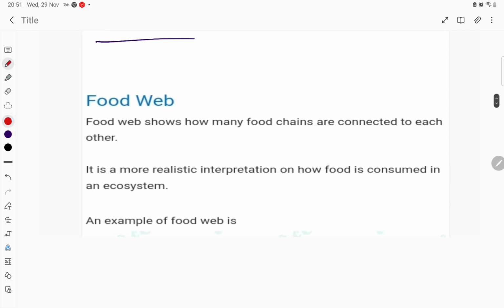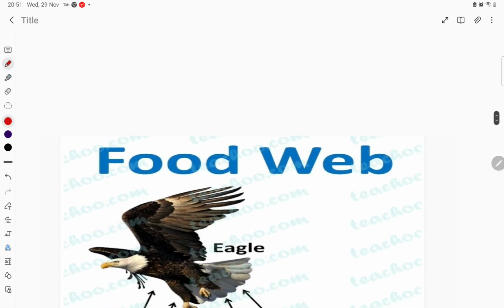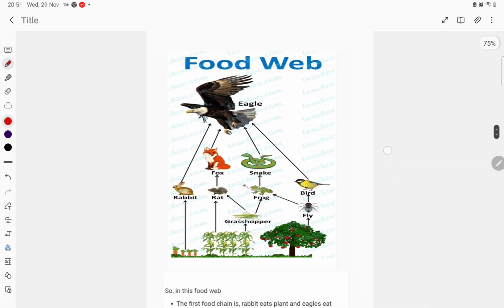What is the food web? Now, food web shows how many food chains are connected to each other. So the interconnection of many food chains is called, student, a food web. It is a more realistic interpretation of how food is connected in an ecosystem. For example, food web, here you see, student, in the diagram. See, what is there?